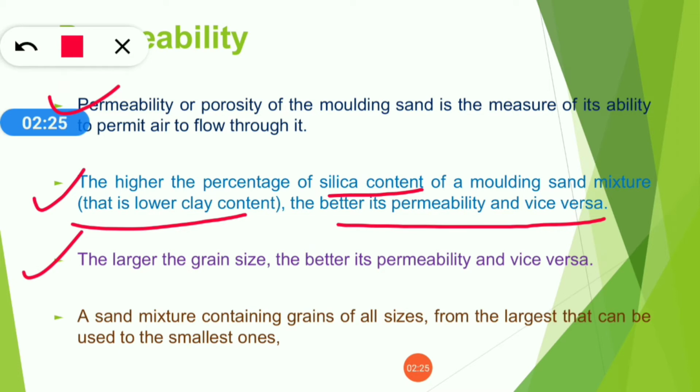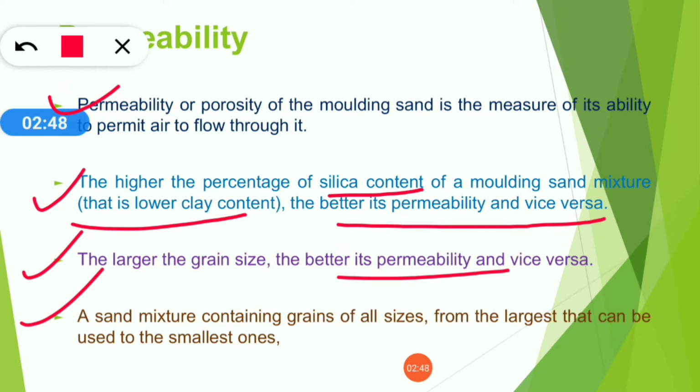It also depends on grain size: the larger the grain size, the better its permeability. So if grain size is larger, then your permeability will be higher. A sand mixture should contain grains of all sizes, from the largest that can be used to the smallest.